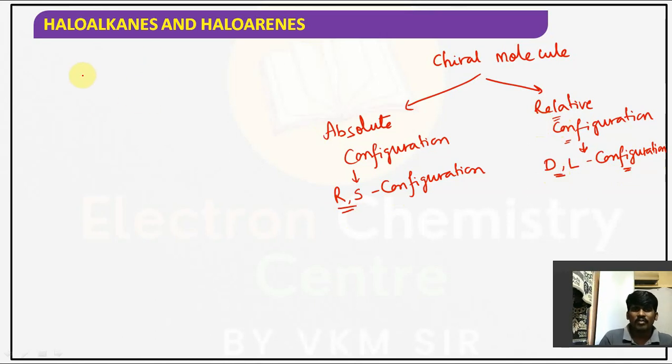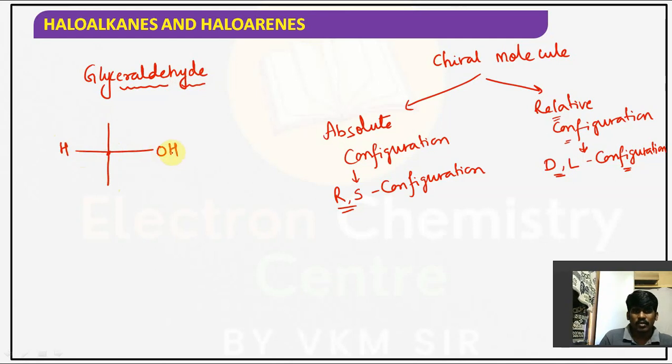So for relative configuration, we will take a 3 carbon carbohydrate, that is glyceraldehyde. Glyceraldehyde, a 3 carbon carbohydrate, has a carbon connected with H, OH, CHO, CH2OH, and this carbon is a chiral carbon.